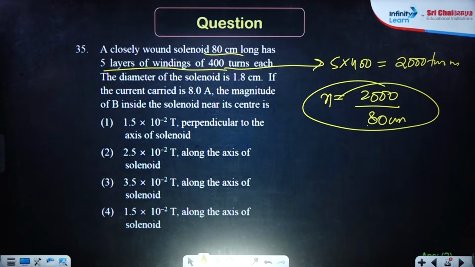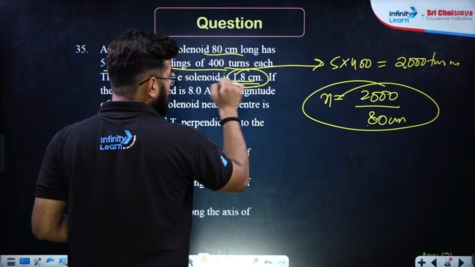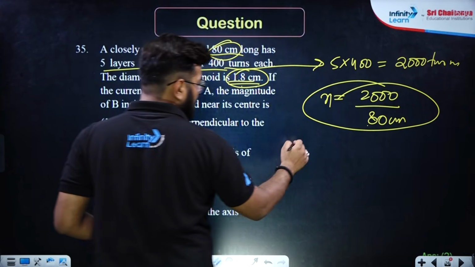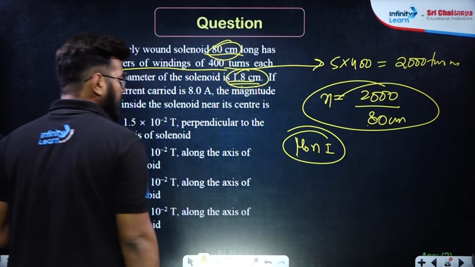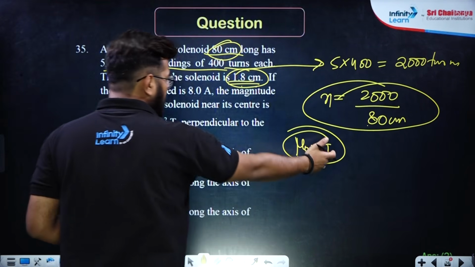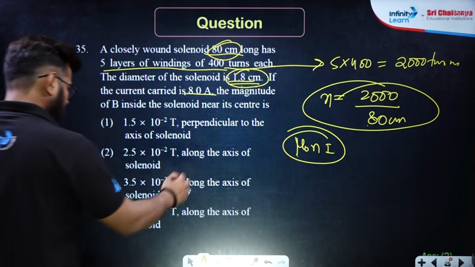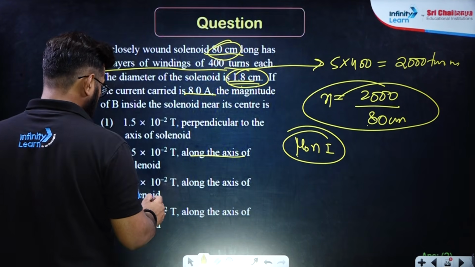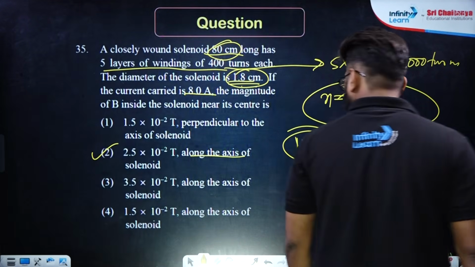The magnitude of B inside the solenoid. So again see, the radius is 1.8, radius will be 0.9, it is very small. So you can simply say mu naught Ni is the right answer. Mu naught Ni is 4π into 10 to the minus 7, and you can calculate from here, and I value is already given. Okay. So along the axis of the solenoid, whatever is the magnitude, 2 will be the right answer. 2.5 into 10 raised to the power minus 2.